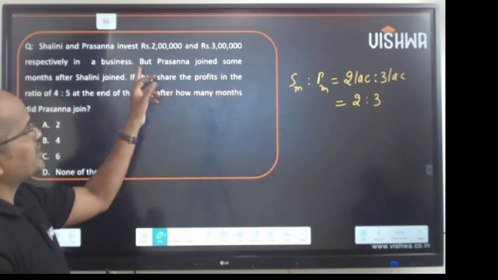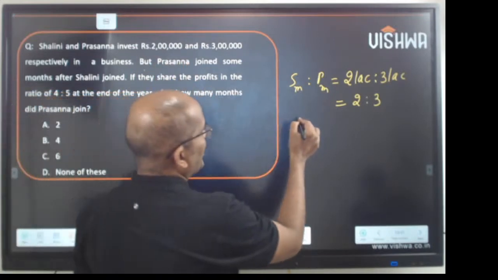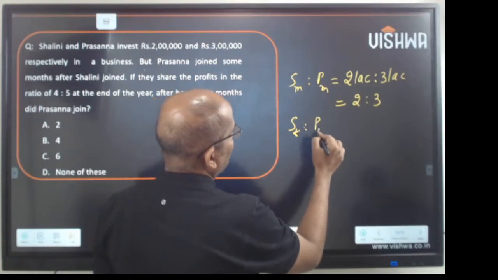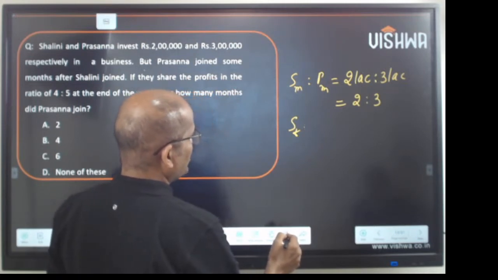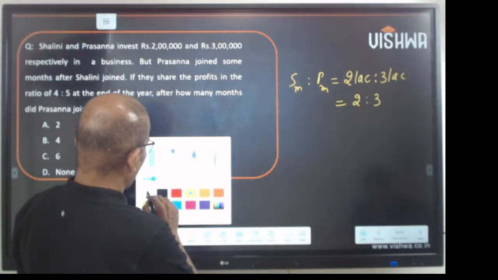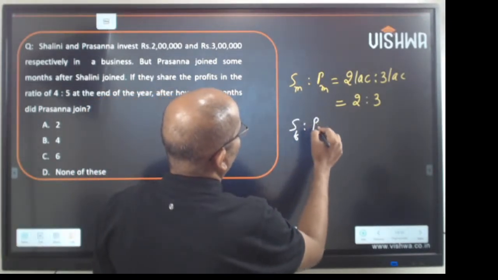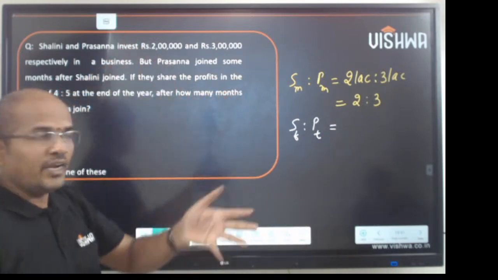Prasanna joined sometime after Shalini joined. So in business, time of Shalini, time of Prasanna. Prasanna joined late.